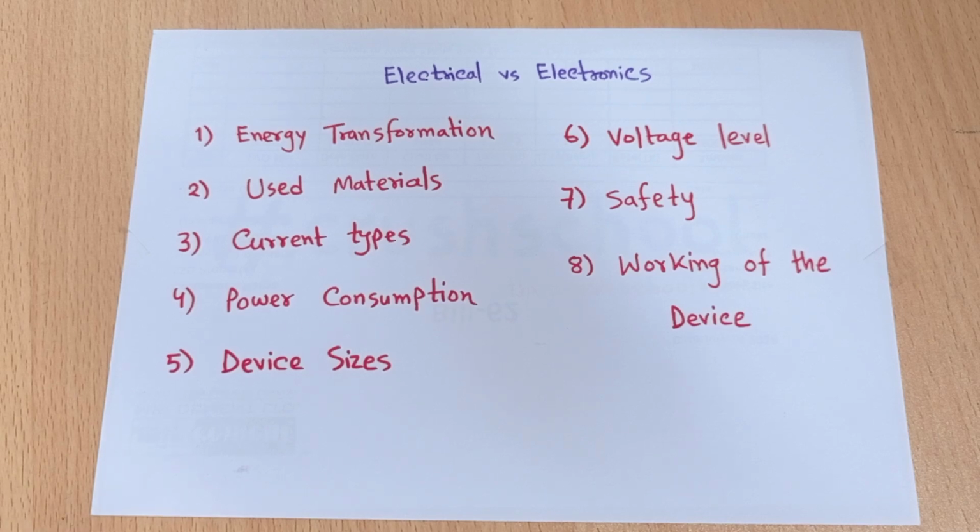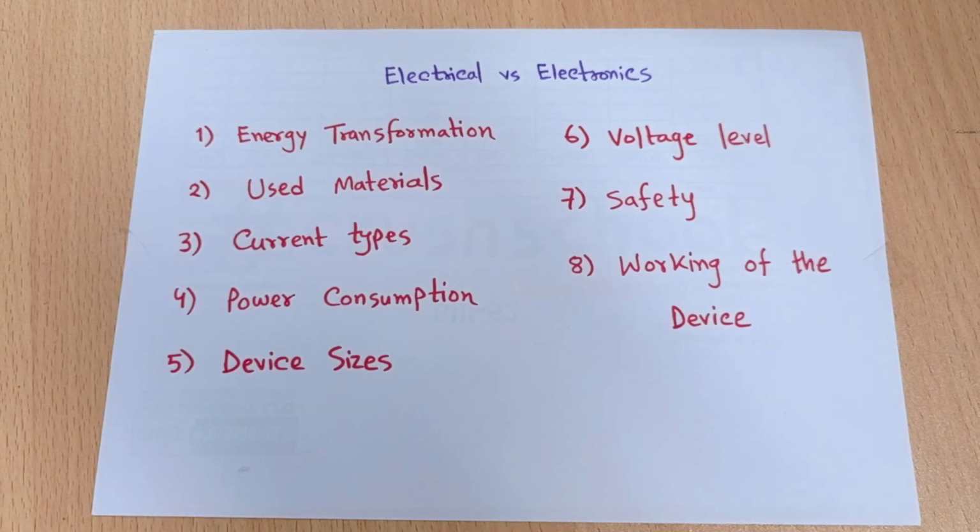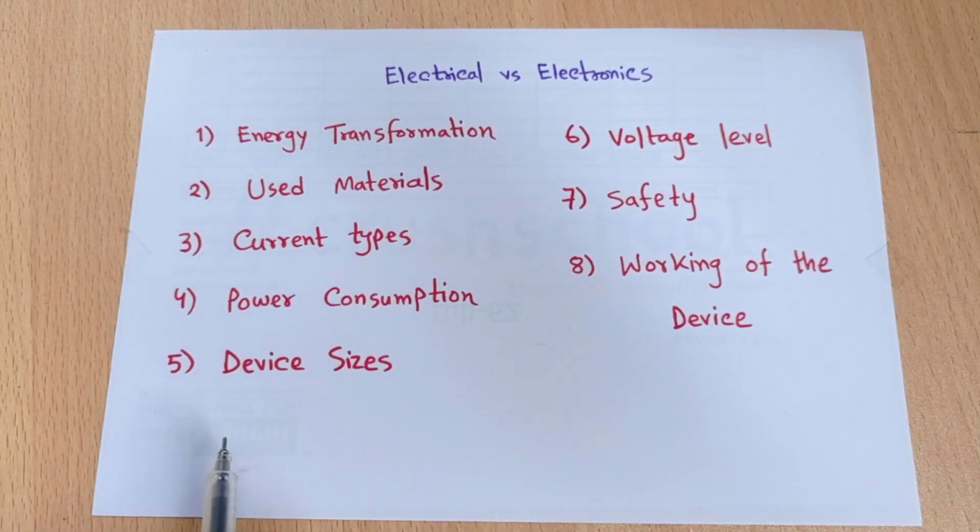And sometimes we are also using speakers and motors. In the speaker we apply the current and the speaker gives us sound. So this is one kind of energy transformation. And when we use a motor, the motor can easily rotate when we apply electric energy to it. So the motor is one kind of device or system which can transfer the energy from one format to another format. So this system is called electrical. Energy transformation is possible in an electrical system, but in an electronic system there is no energy transformation.